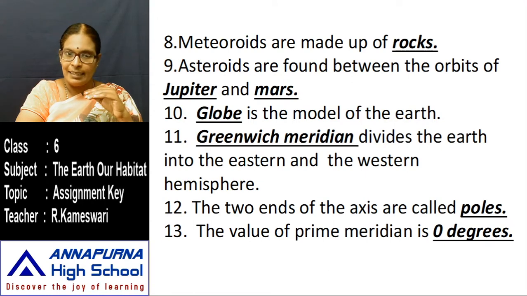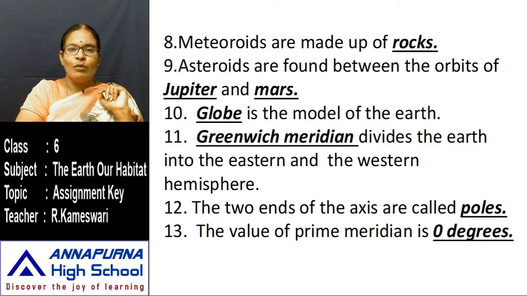What are those two lines? Equator and Greenwich meridian, 0 degrees latitude and 0 degrees longitude. These two lines divide our earth into two equal halves, the eastern and western hemispheres. That's why the answer of this bit is Greenwich meridian.